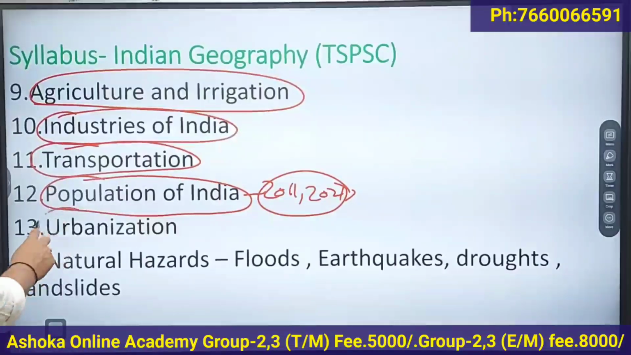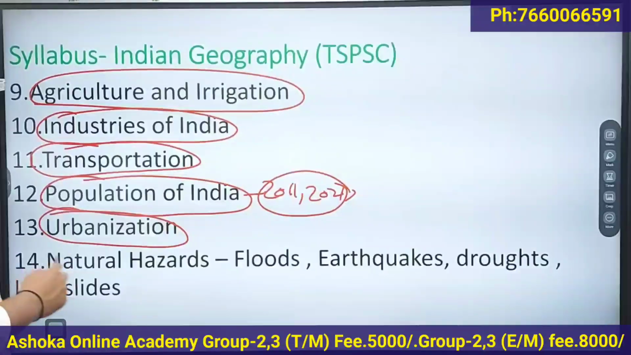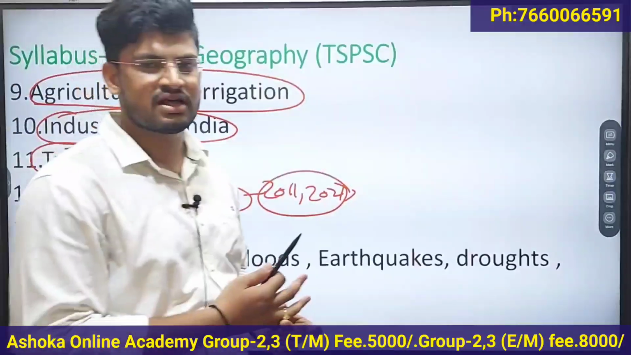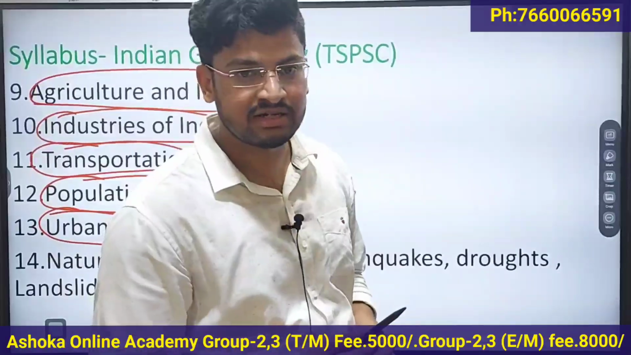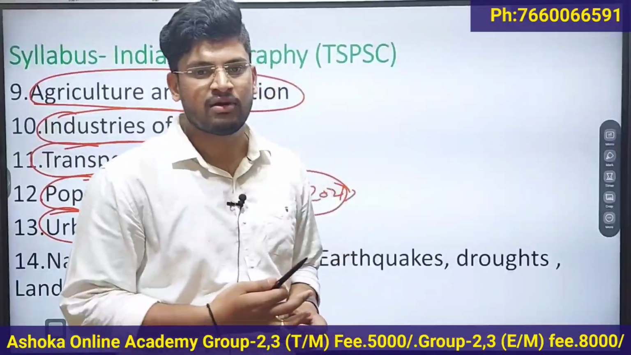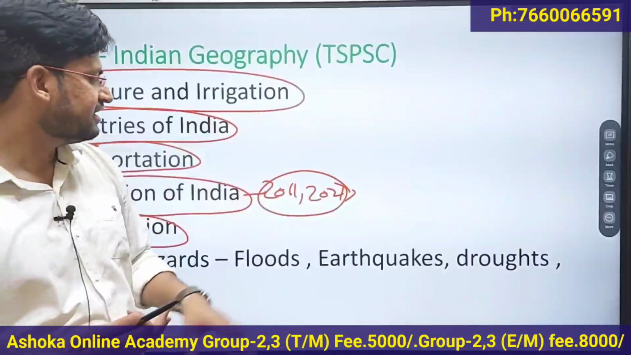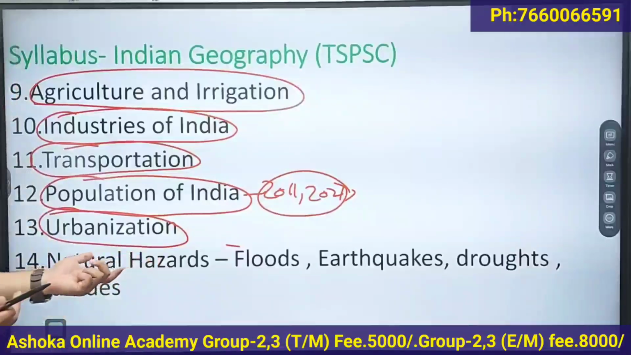Then the 13th chapter is urbanization. What is urbanization? According to census, what is a town? What is an urban center? What is a statutory town? What are the problems of urbanization and what are the recent schemes related to urbanization?